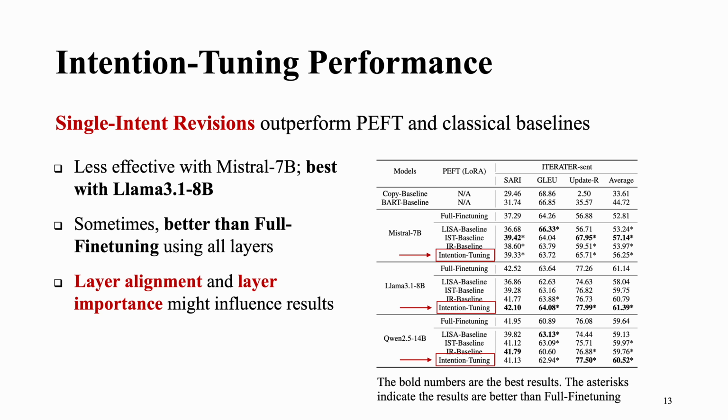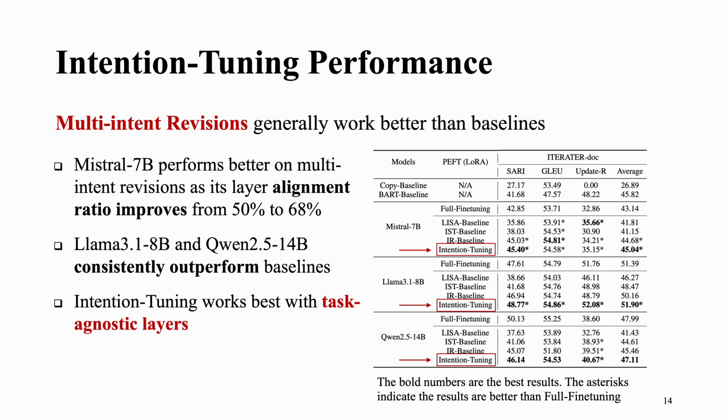For the multi-intent revisions, we observed the Mistral 7 billion model performed better because the alignment ratio improved from 50% to 68%. Again, Llama 3.1 8 billion and Qwen 2.5 14 billion consistently outperformed baselines. So we argue that intention tuning works best with task-agnostic layers.